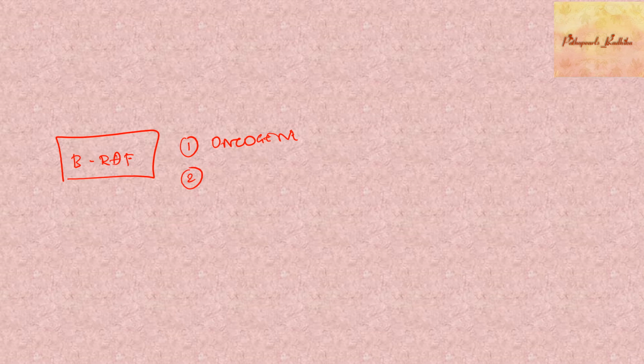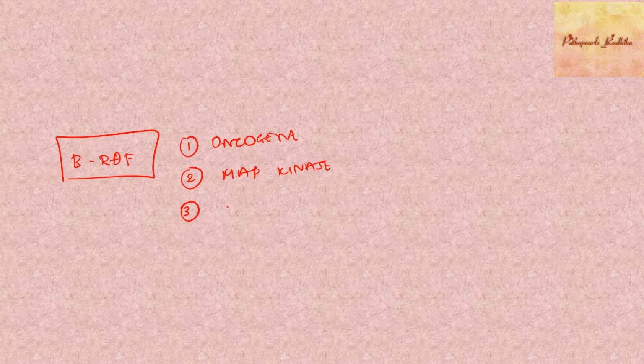So let me summarize the points about BRAF gene. It's going to encode a protein called BRAF. So it's called the BRAF gene. So it's an oncogene. So BRAF is an oncogene. It's going to encode a protein called BRAF, which is going to stimulate or help in proliferation of cells through MAP kinase pathway.